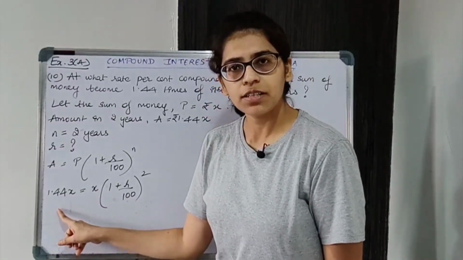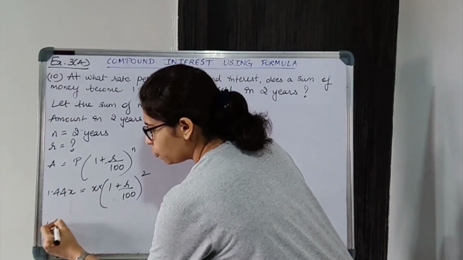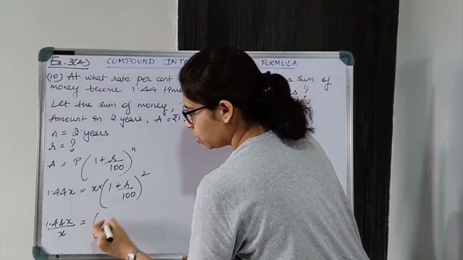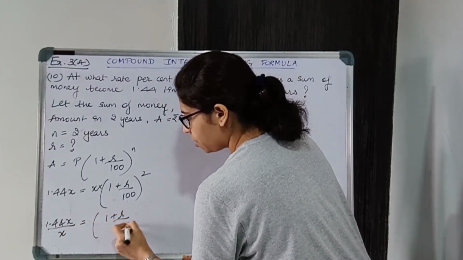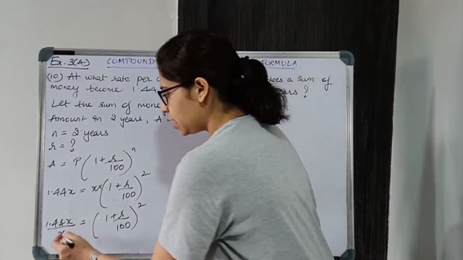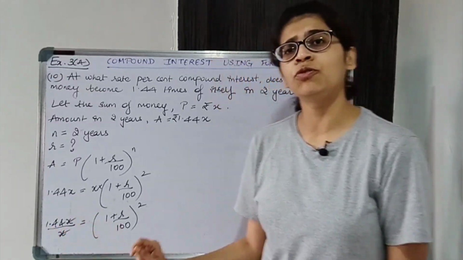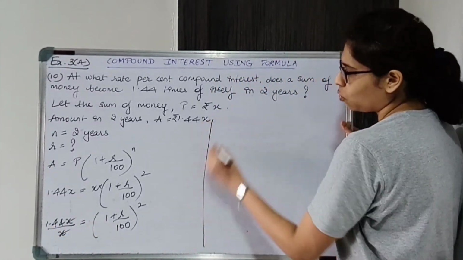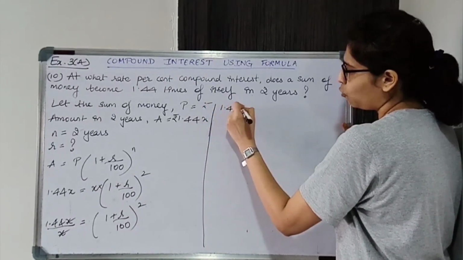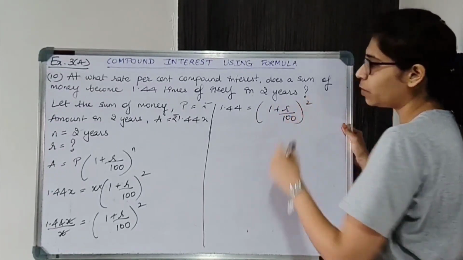X we can shift to the other side. Here it is into, so there it will become divide. So 1.44x upon x is equal to 1 plus R upon 100, the whole thing squared. X will get cancelled over here. Alright, so 1.44 will remain. So we'll get 1.44 is equal to 1 plus R upon 100, the whole thing squared.